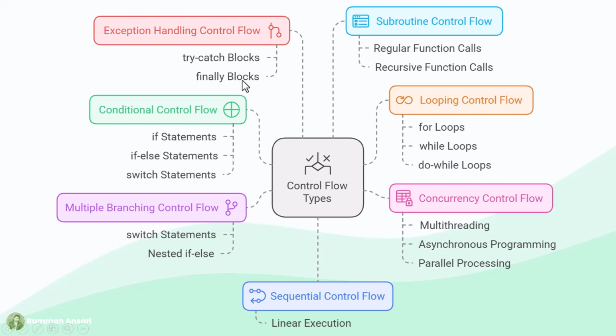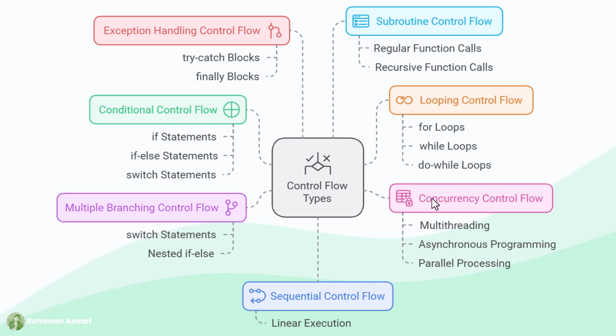The last ones are subroutine control flow, or function or method control flow. In this case, it transfers the control to a function or method and returns the control after the function completes. There can be a regular function call and a recursive function call.